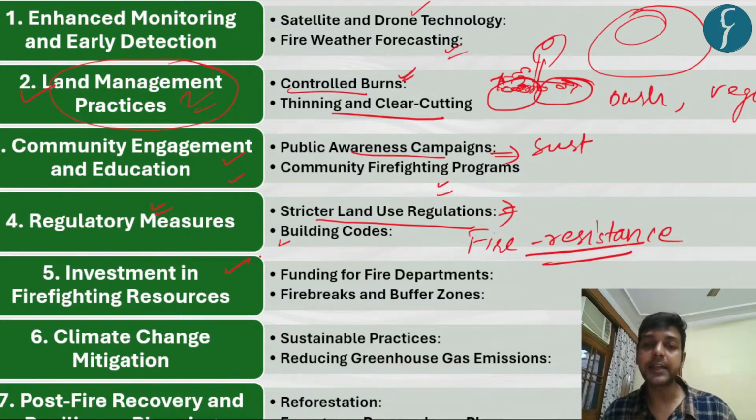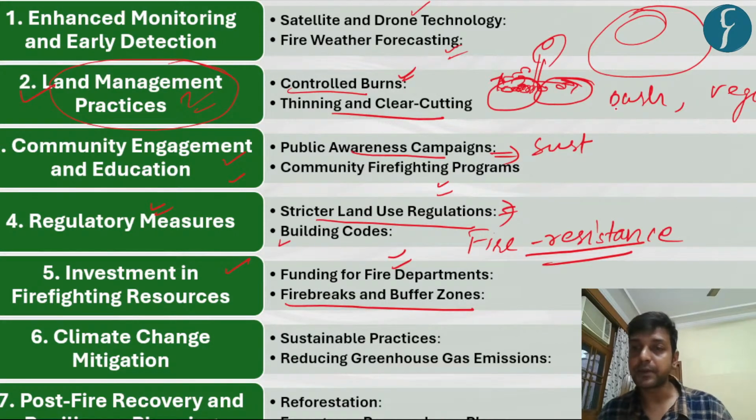Investment in firefighting resources. Yes, obviously the most important is to empower the fire departments by providing them high-end technologies, by providing them proper personnel, at the same time trying to give them training so that they are able to counter the wildfires in their vicinity. Fire breaks and buffer zone. This is a very important concept. Let us try to understand this concept.